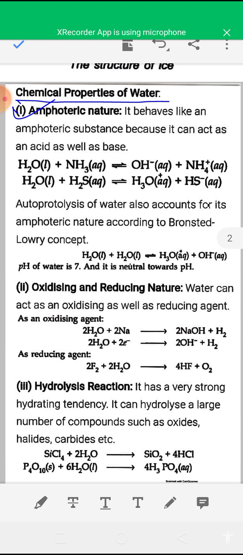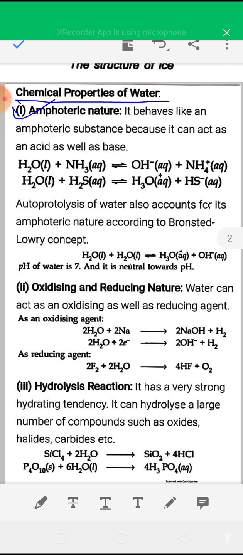Now, chemical properties of water. First chemical property is amphoteric nature. It behaves like an amphoteric substance because it can act as an acid as well as a base. When water reacts with ammonia, it forms OH minus ion and NH4 plus ion.